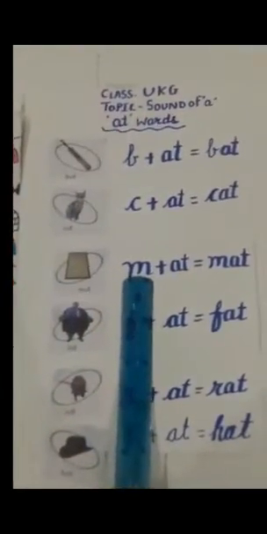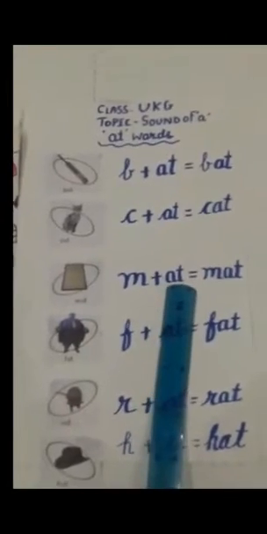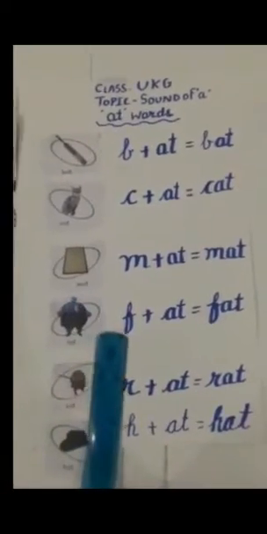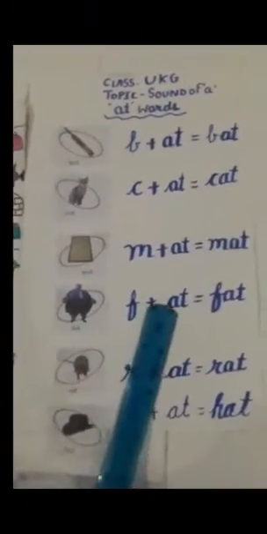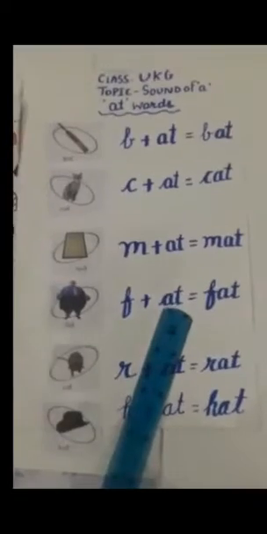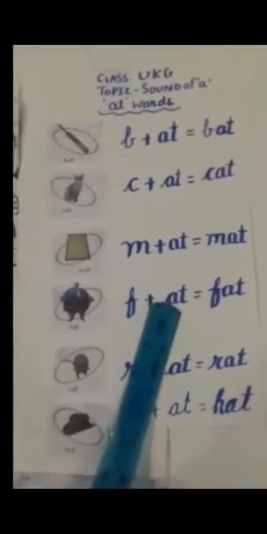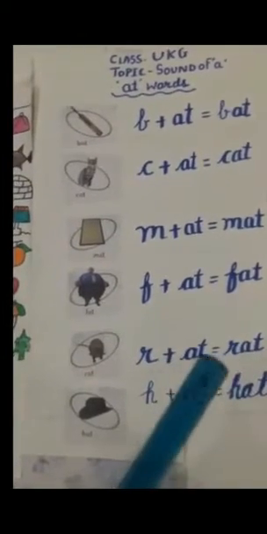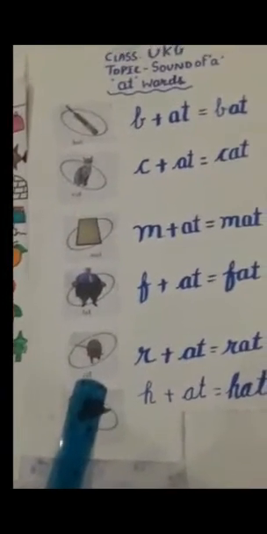M says m. A says a, T says t. At, mat. This is the picture of the mat. F says f. A says a, T says t. At, fat. This is the picture of the fat. R says r. A says a, T says t. At, rat. This is a picture of the rat.